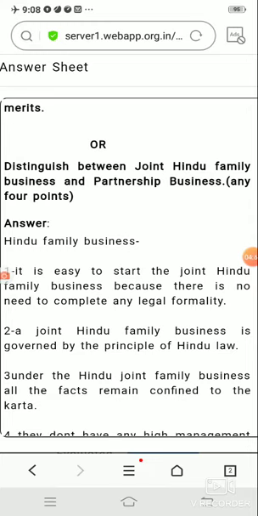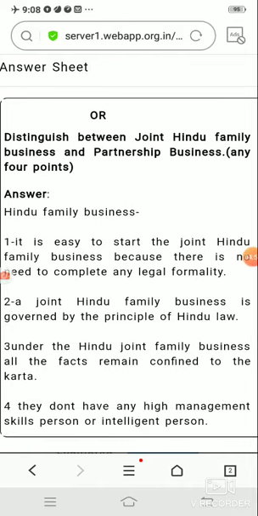In case of a partnership firm, all the partners, those who have invested money, have equal rights. Now, joint Hindu family business does not require many legal formalities at the time of formation. It can be started easily. But in case of partnership form of business, we have to go through certain legal formalities, so it requires some time to start a partnership.